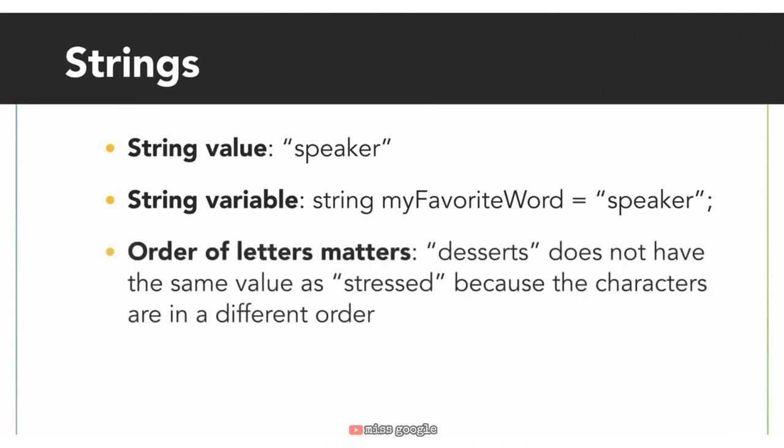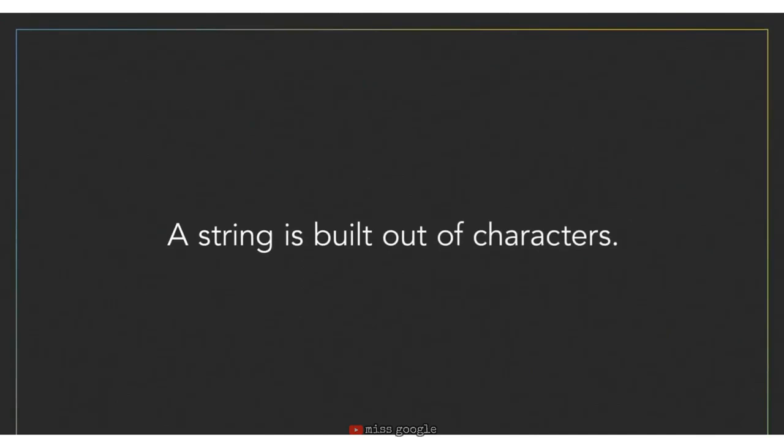So let's say we have a string with desserts, and then we have a different string with stressed. Although these two strings have the same letters, they would not be considered as having equal value because the letters are in different orders. So what makes a string a reference type?